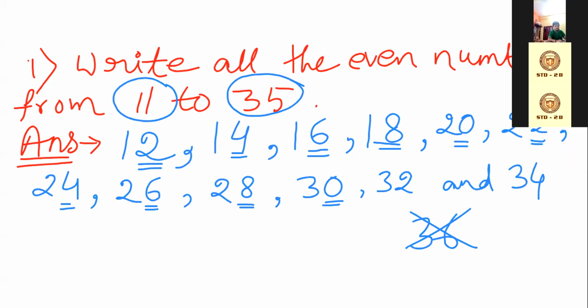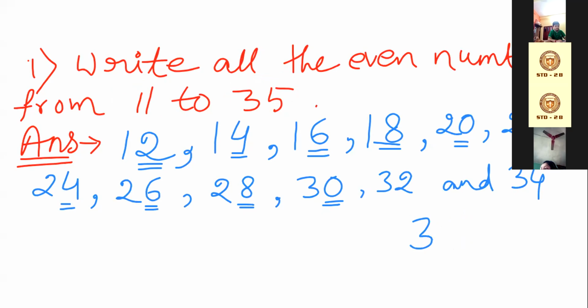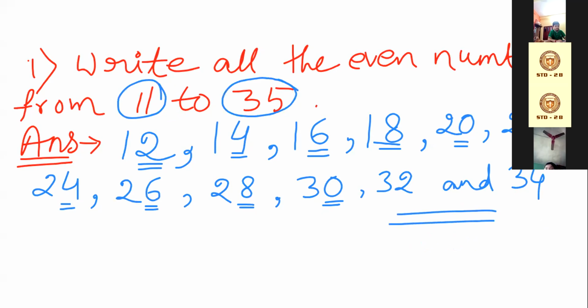Okay. And we are also not writing 35 because it ends with 5, and 5 is an odd number, na? We have to find all the even numbers. Complete this one.